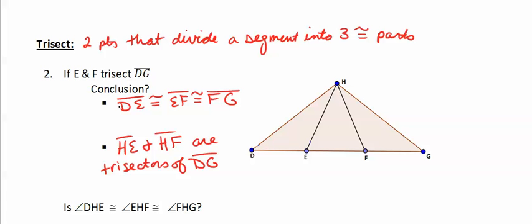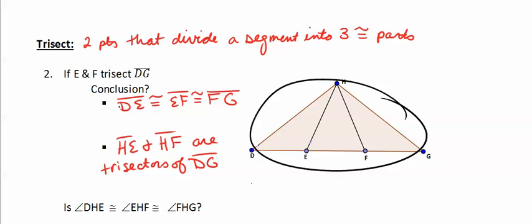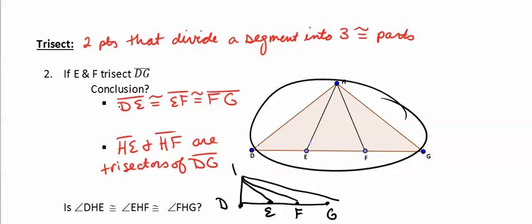Think about this diagram. We could actually take this triangle and manipulate the point of H, bringing it maybe closer and above point D. Now, points E and F still trisect line segment DG, but you can see that the angles now in here are different than they would be up here.